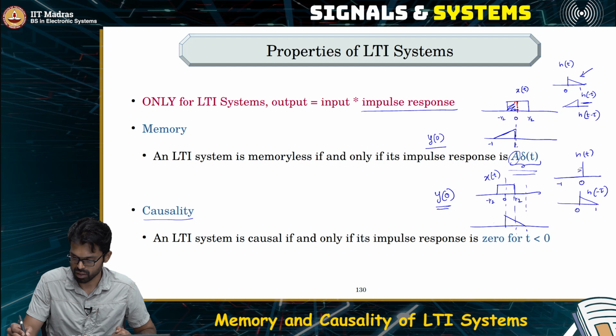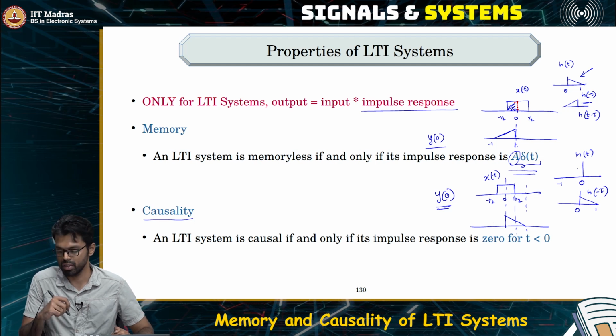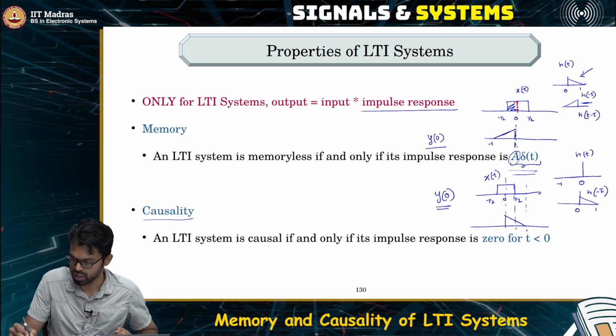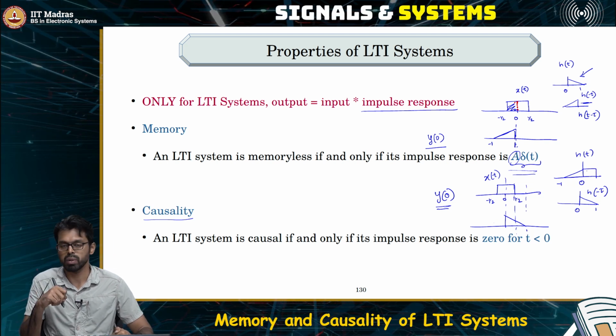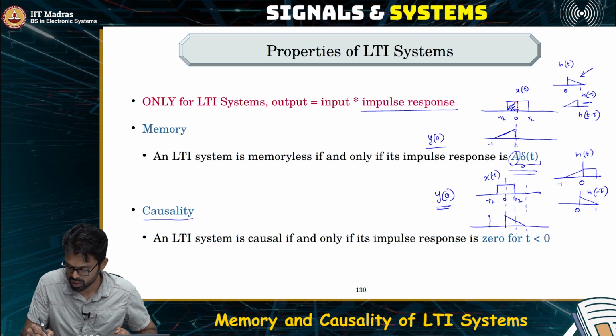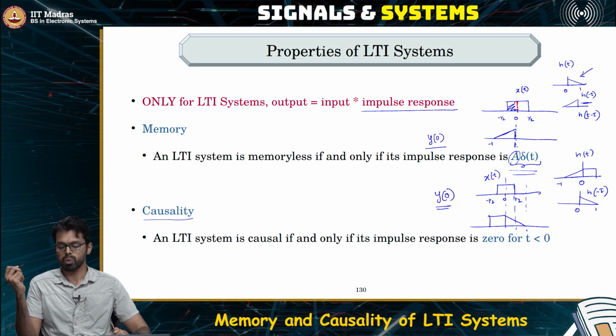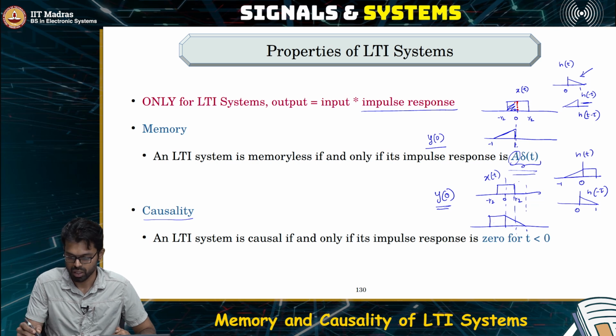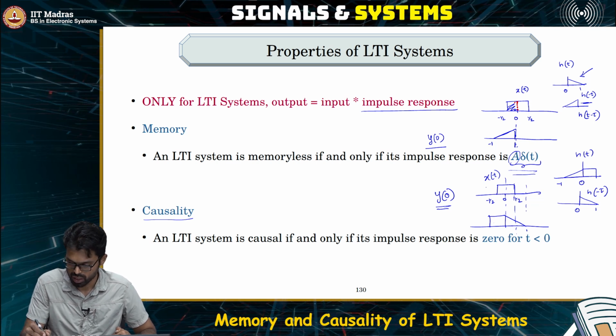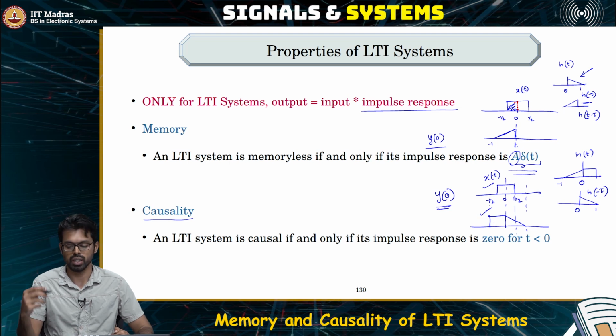Let us take a very standard signal that we have been using. If this was the signal that was the impulse response, what happens here? The output at time t equal to 0 is the area of the product of these two signals.